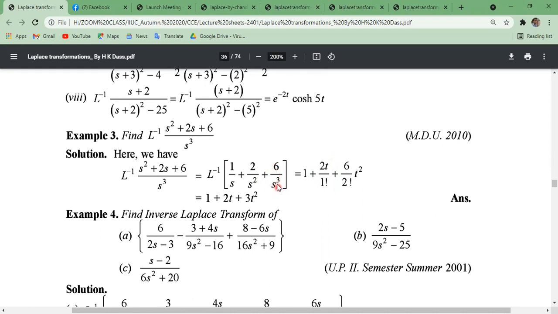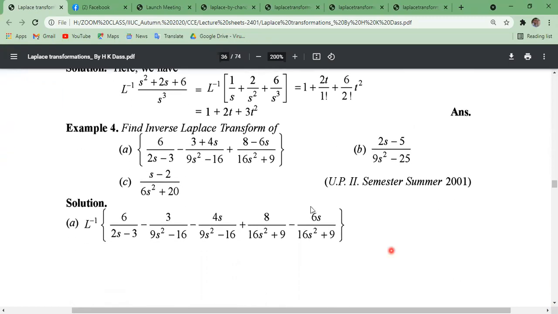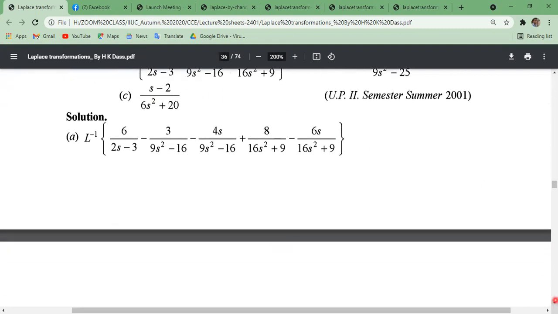Similarly, the inverse Laplace transformation of 1 by s cube is t square by 2 factorial. 6 is a constant. So this is very easy for you. Just use the formula. Now we can find out this inverse Laplace transformation. This one, B and C. There are 3 findings.